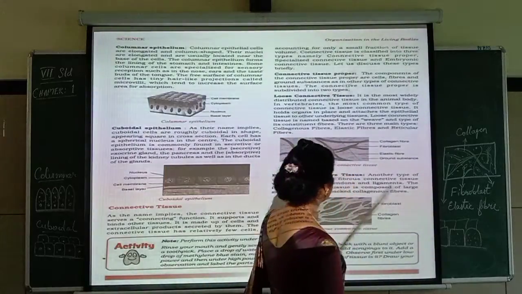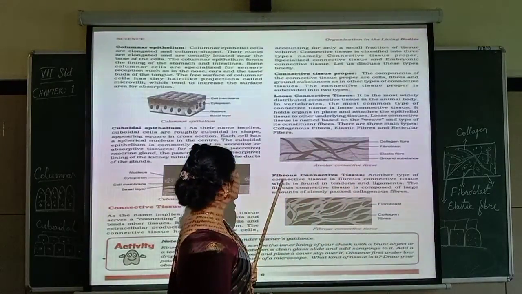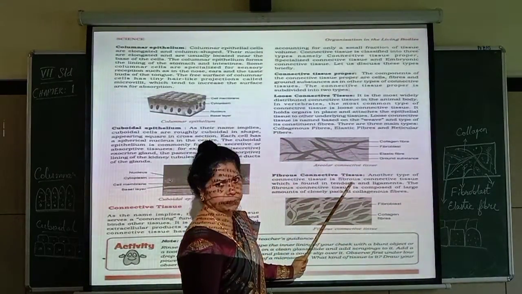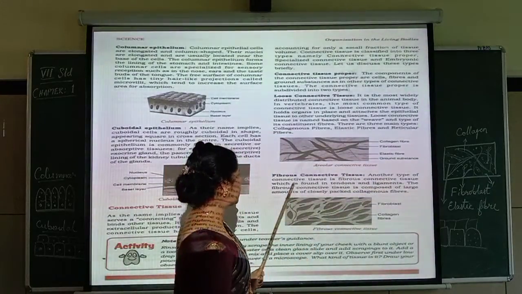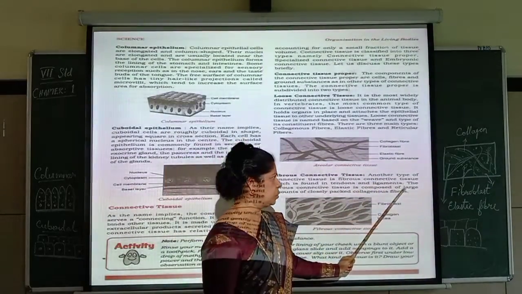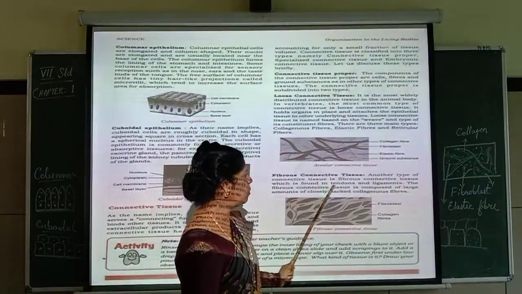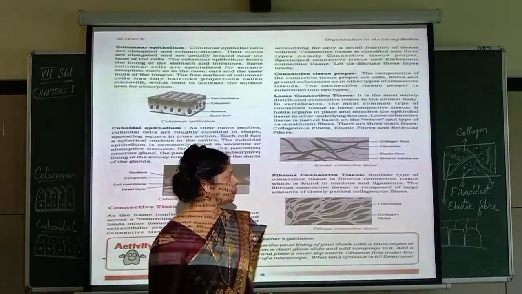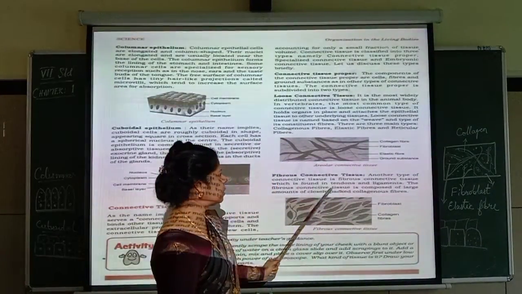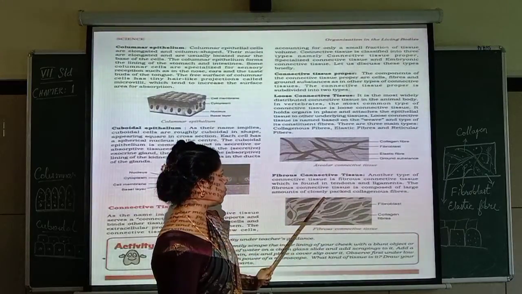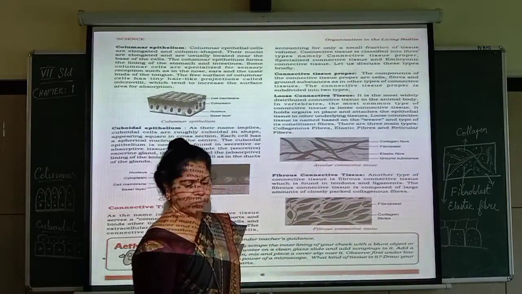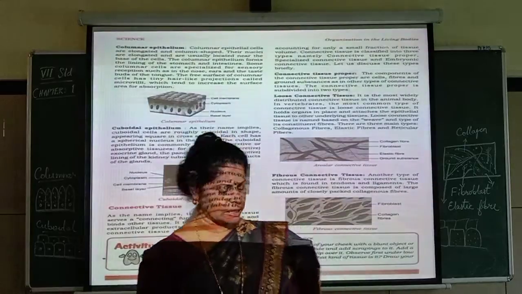Did you understand? Coming to the next one is fibrous connective tissue. Another type of connective tissue is fibrous connective tissue, which is found in tendons and ligaments. The fibrous connective tissue is composed of large amounts of closely packed collagenous fibers. So you see the tendons and ligaments.